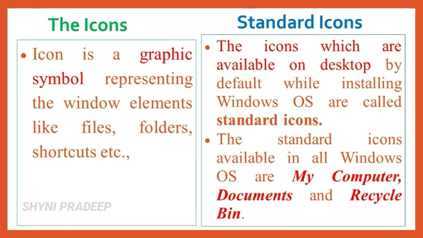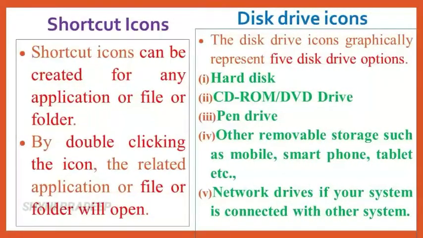And what do you mean by standard icons? The icons which are available on the desktop by default while installing Windows OS are called standard icons. What are the standard icons? My computer, my documents and recycle bin. Next, shortcut icons. Shortcut icons can be created for any application or file or folder. If you are double clicking the icon, that will be displayed on your computer.